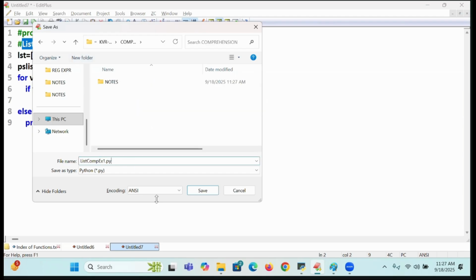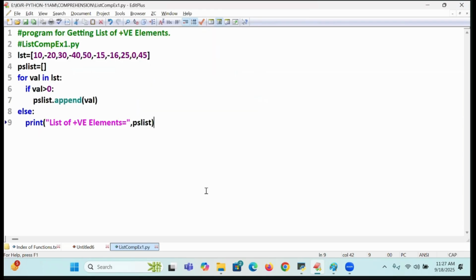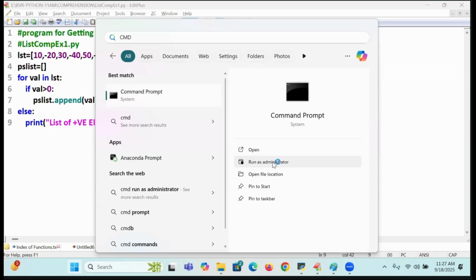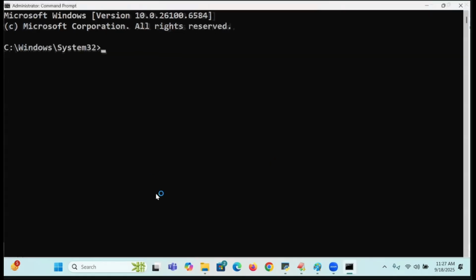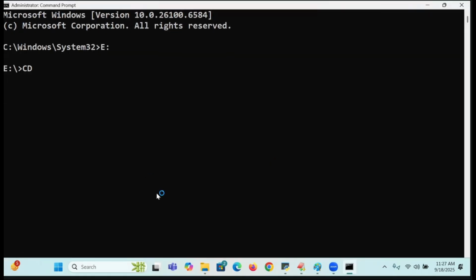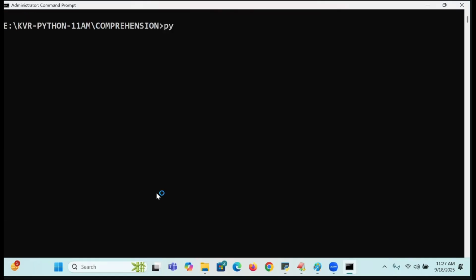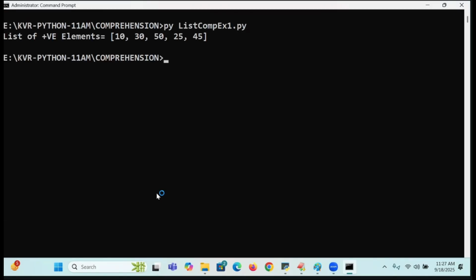In that, I'll save list comprehension example 1.py. There I will go to CMD. You know how to run a Python program from the command prompt. Now here, E colon, CD KVR Python, 11 AM, CD comprehension, then execute the py file. So are you getting my positive values or not?